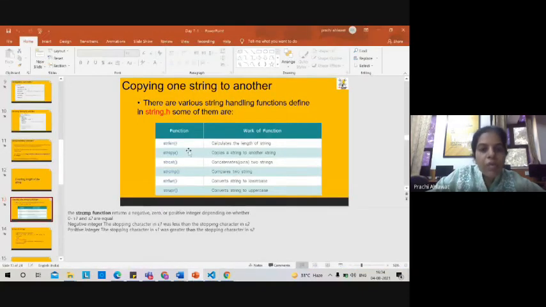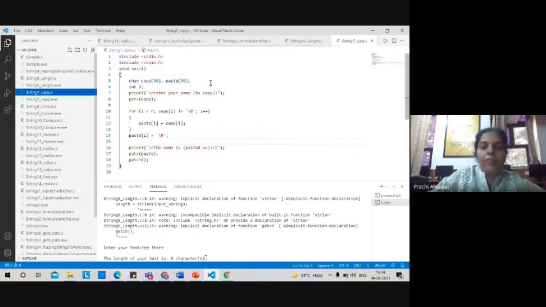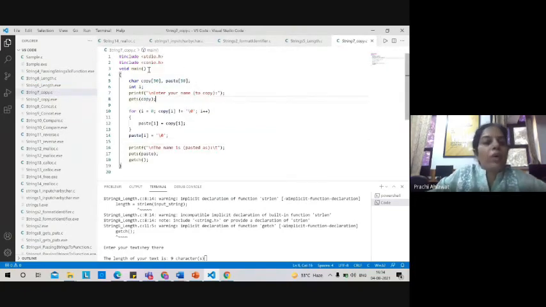Okay. So now the second function which we can use is the string copy function, wherein we copy one string to another. Let's see that program now. Okay, the program is here.